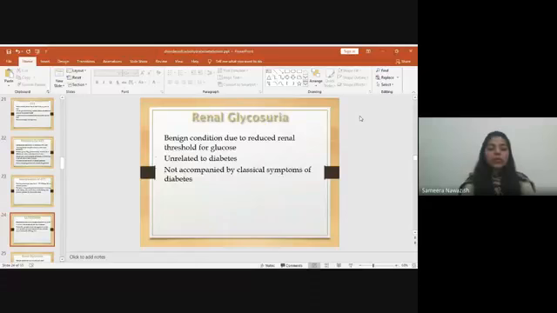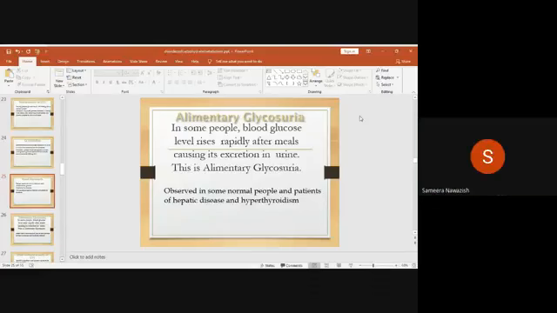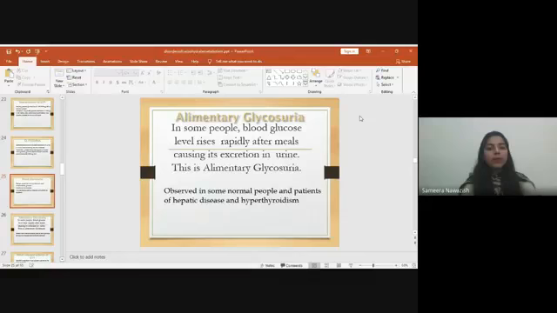In some people, blood glucose level rises rapidly after a meal, causing excretion in the urine. This is alimentary glucosuria, observed in some normal people and in patients with hepatic diseases and hyperthyroidism. It's very common in those patients.